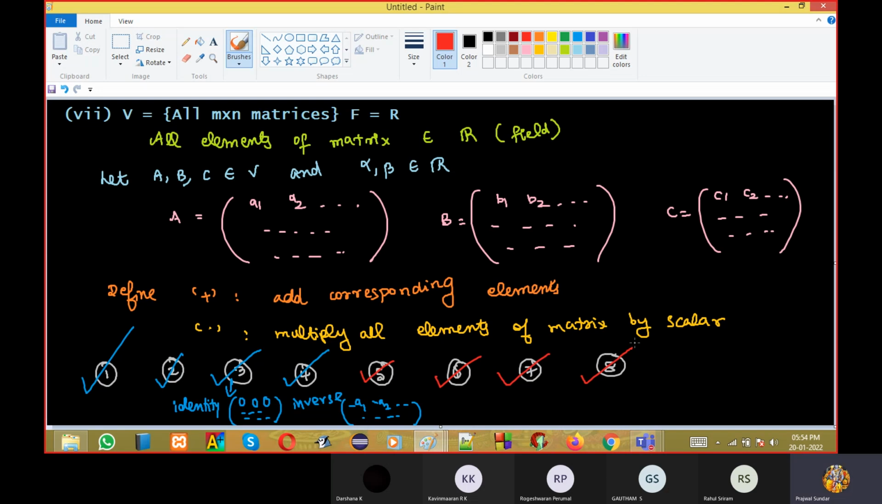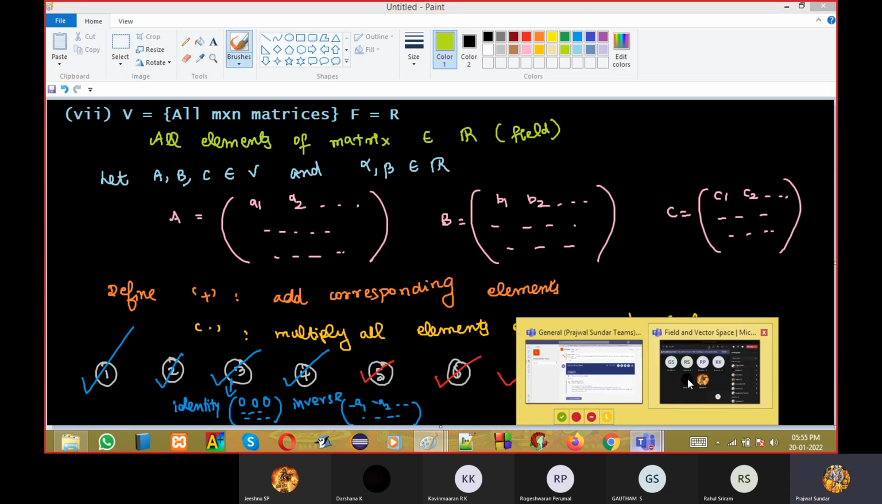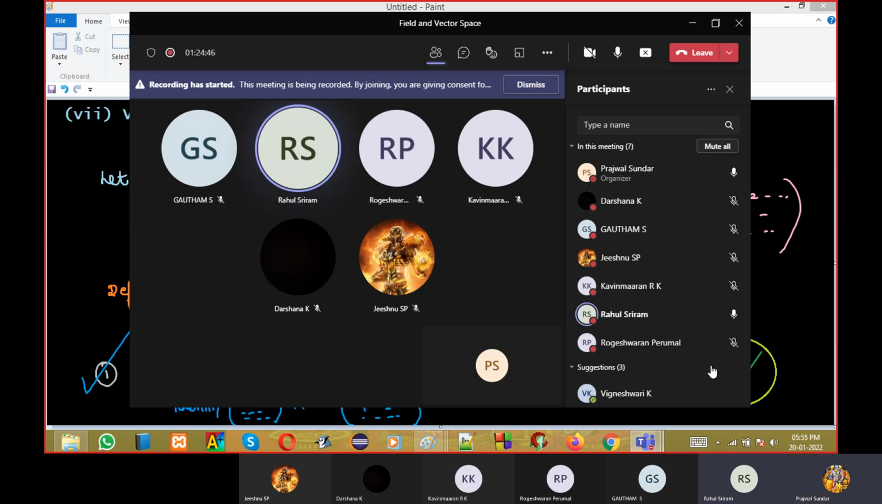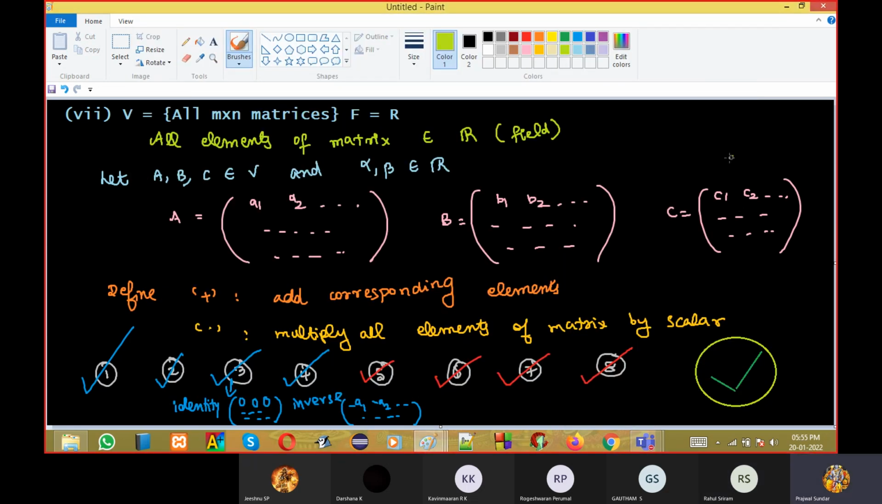Does anyone have any doubt on this? If you want me to elaborate any one property, I'll be very happy to do it. But you can try it on your own. Does anyone want me to explain any one of these properties? I will explain. Otherwise, we'll proceed. Hello? Someone tell me. Clear? No need for any explanation? All properties are clear. Not clear. Okay.